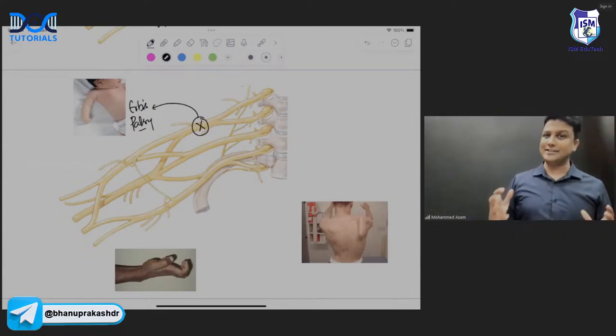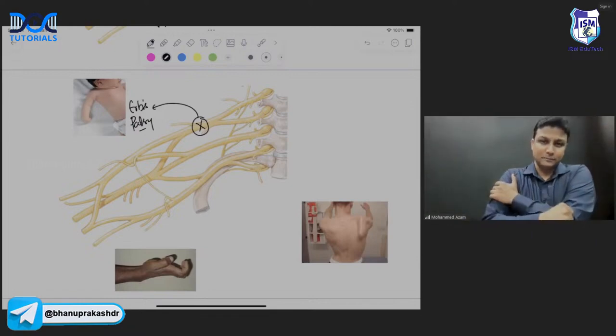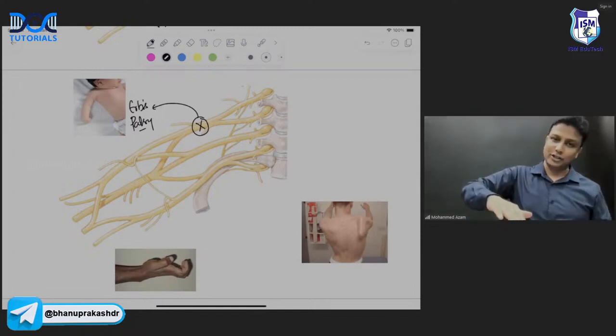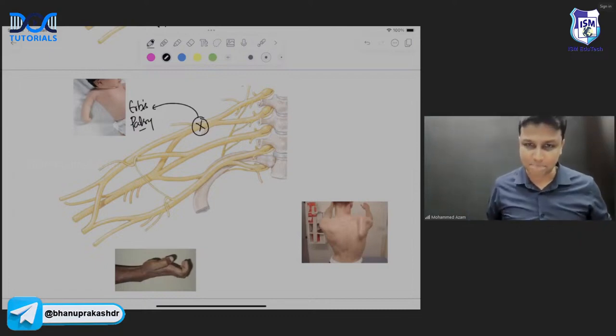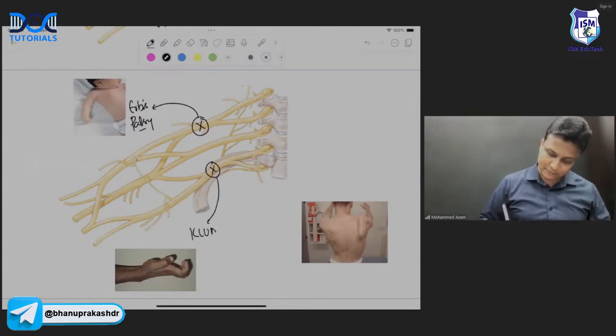And how is the policeman tip hand formed? At the arm there will be adduction and medial rotation. At the elbow there will be extension, and at the forearm there will be pronation, and the fingers will be flexed, and that will be giving the appearance of a policeman tip hand. Okay. If the lower trunk is damaged, if there is an injury to lower trunk, it will lead to Klumpke's paralysis.